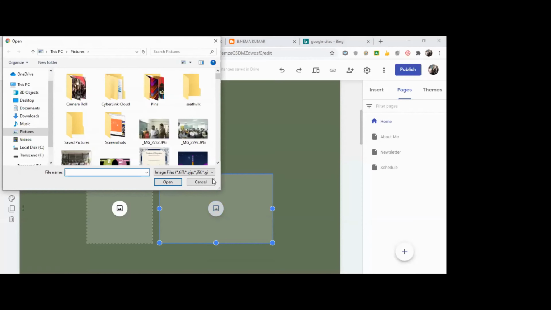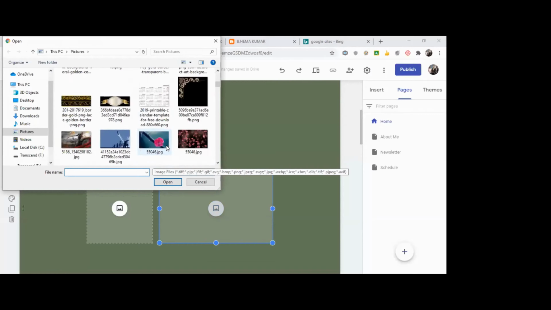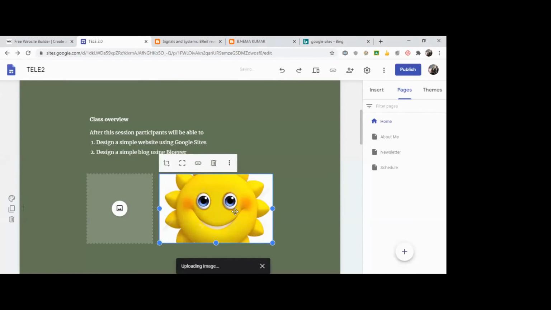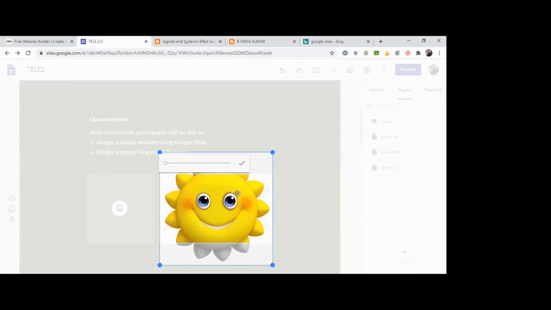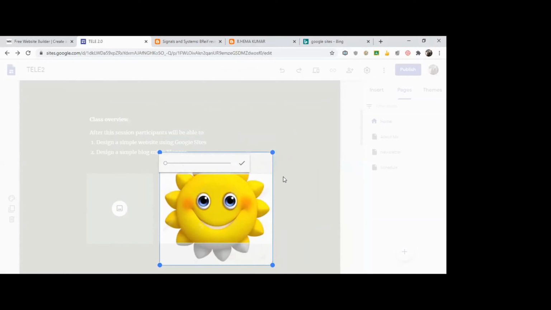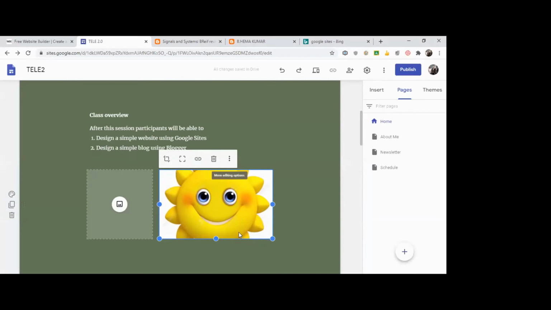As soon as I click on upload, it opens up a window where I can choose a picture to upload. Okay, I'll use this sun image. See, it uses a sun image. So I can just make it big or small according to the requirement.